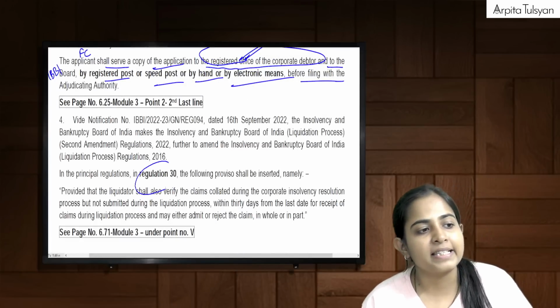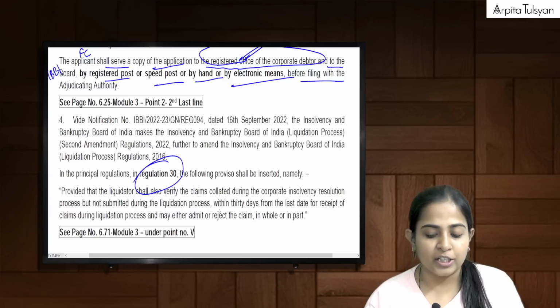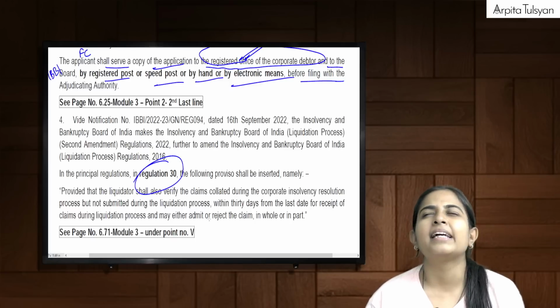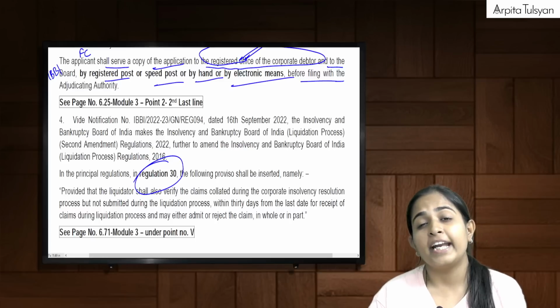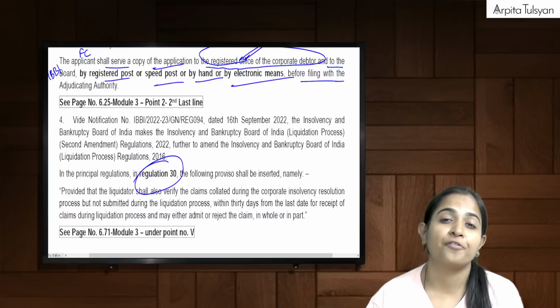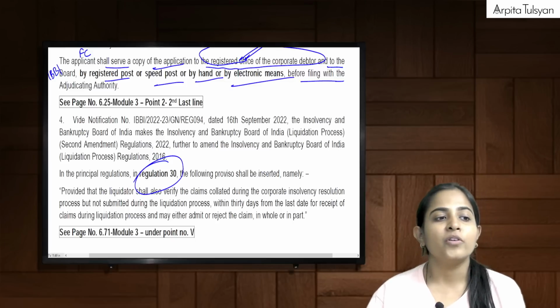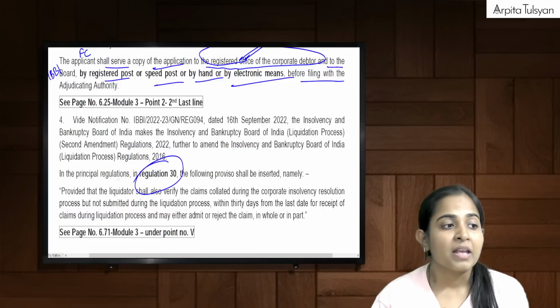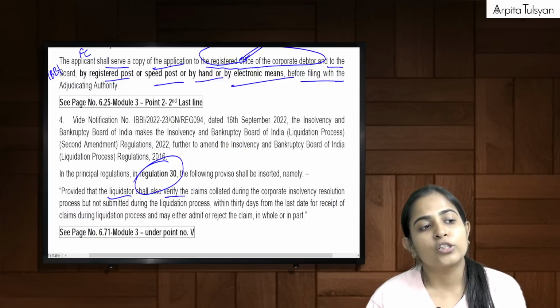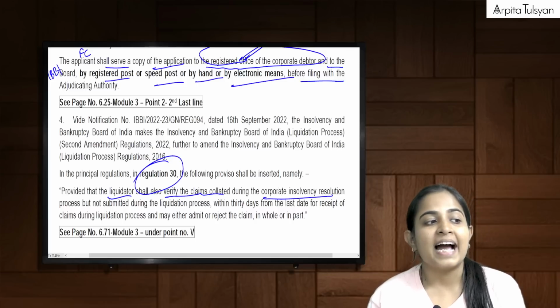Next one is in regulation number 30. You remember we had done a point somewhere near the liquidation part. Consolidation of claims, verification of claims, etc. Liquidator is also supposed to do that. So now the new proviso that they have added in the regulation is, the liquidator shall also verify the claims collated during the CIRP.